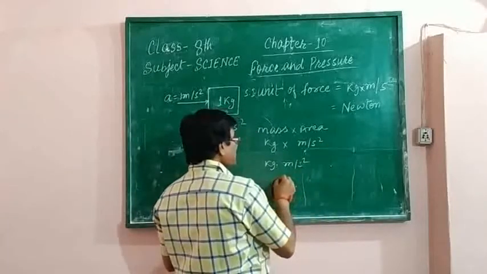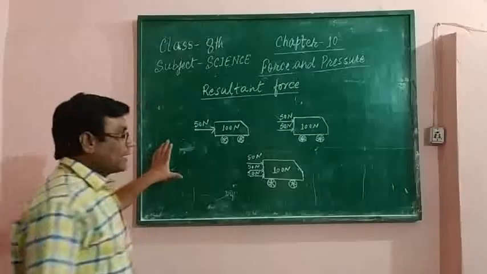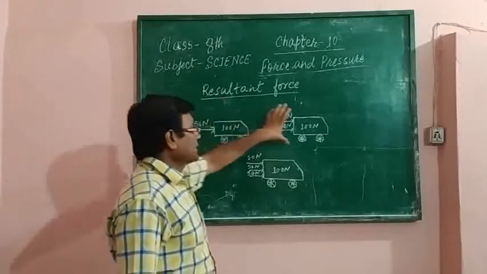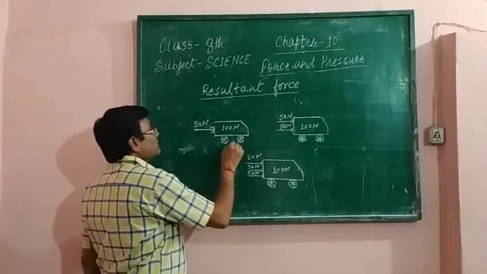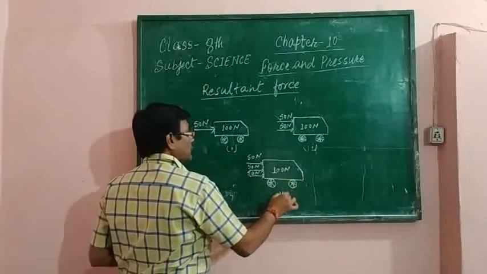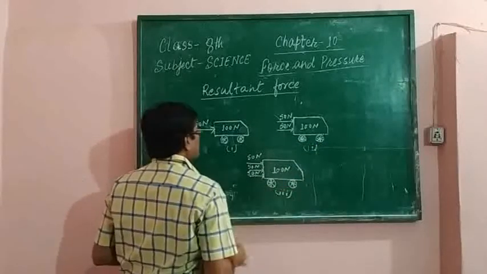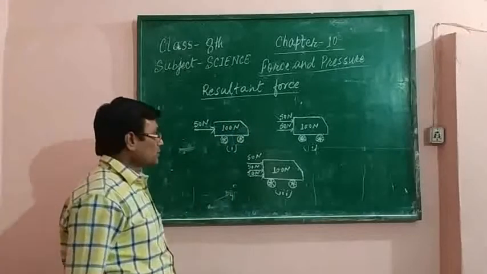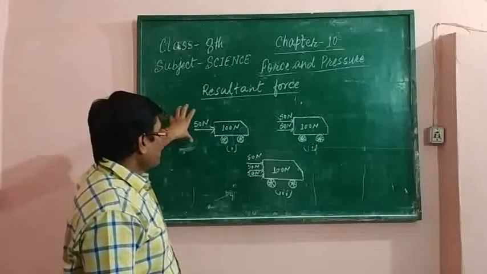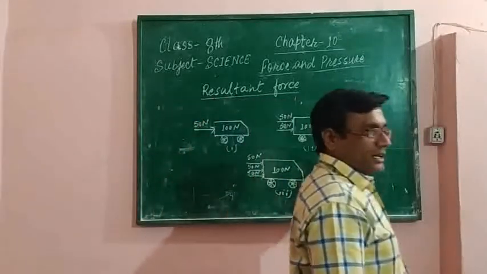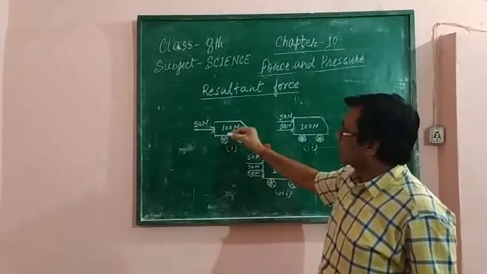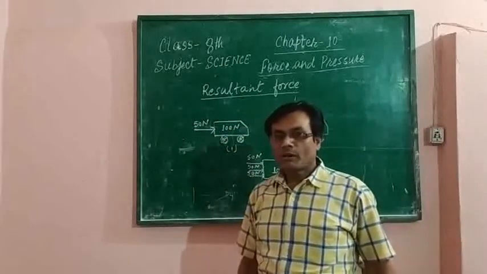The force is denoted by N. Now children, we consider these three conditions. In the first condition, there is a car which applies 100 Newton force on the earth, and a person is applying 50 Newton force on this car. What will happen?